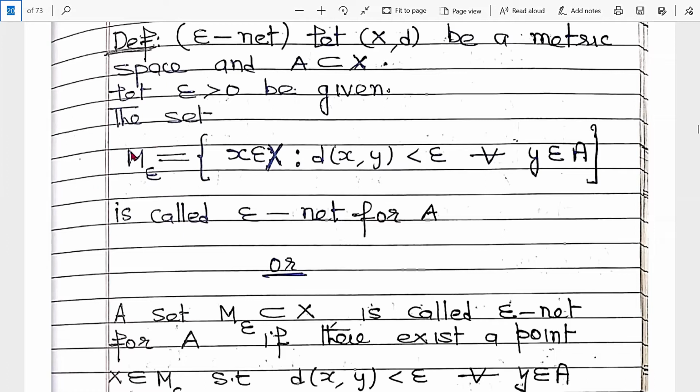So this is an epsilon net. It is an epsilon net for A. Clear? I repeat again. It is an epsilon net for set A. It contains those points whose distance from A is small, less than epsilon. Clear? So this is the epsilon net for A.